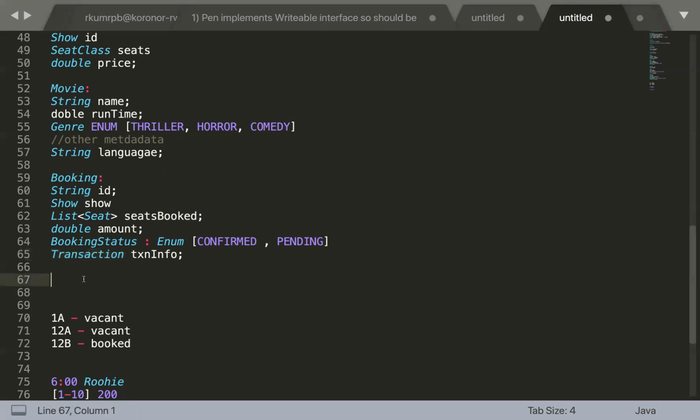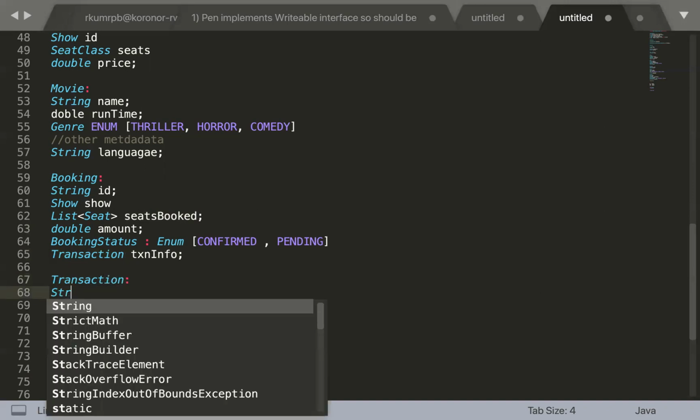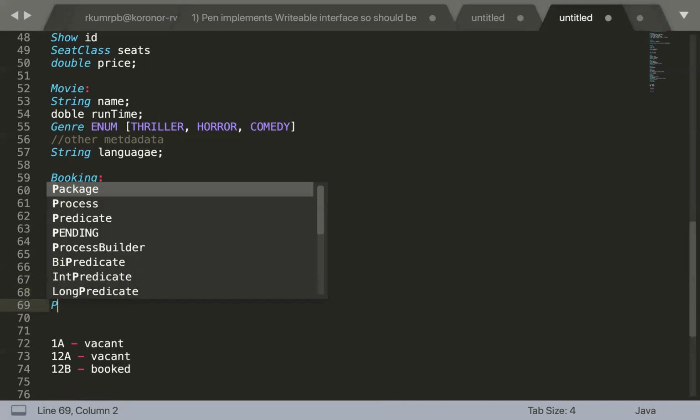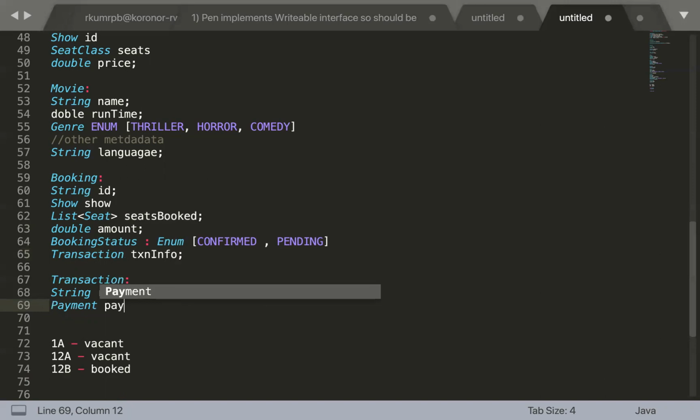And it is going to have this transaction information. Got it? Clear? Okay, cool. So reference ID, let's suppose, and some payment info. Then payment is going to have other attributes related to the payment. I'm not going to talk about the payment, but I have discussed this because of this particular requirement that we were discussing.